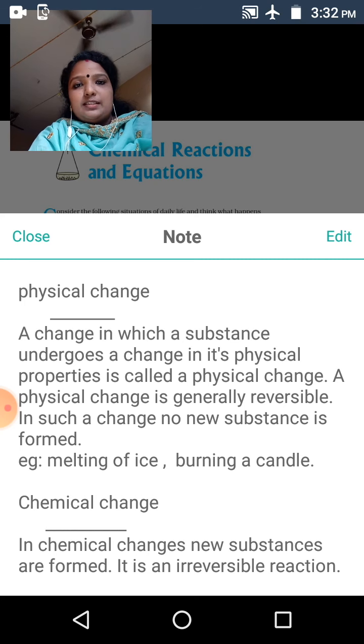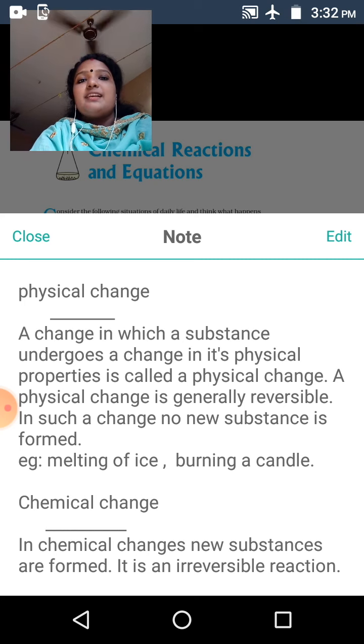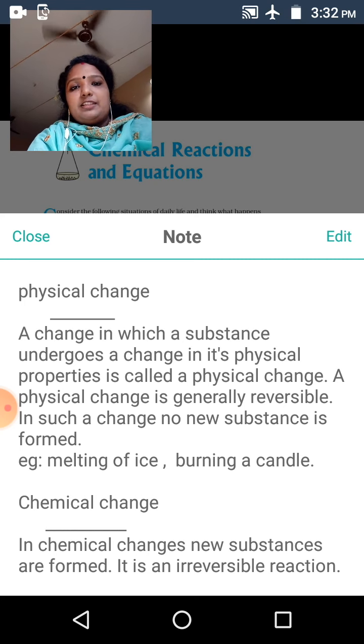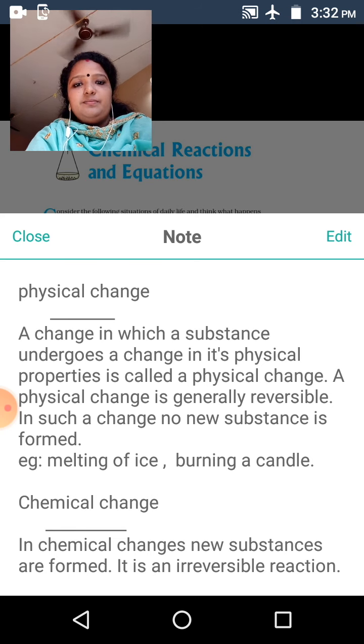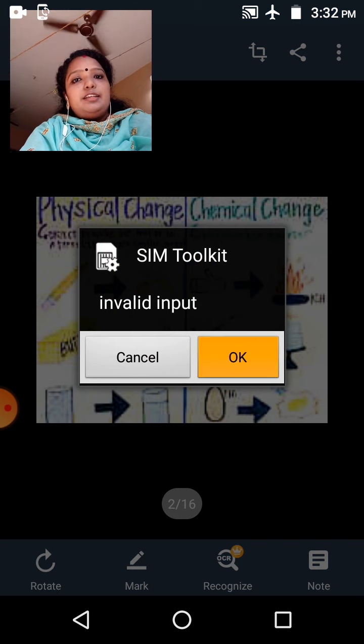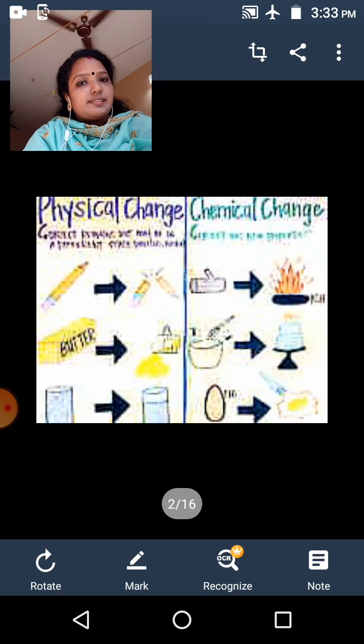Once more, chemical change. In a chemical change, new substances are formed. It is an irreversible reaction. For example, burning of wood, milk changes to curd. Milk and curd are two extremely different substances. This picture shows the different types of changes that happen in our surroundings. Now is all of you clear about the different types of changes that happen in our surroundings? Yes.